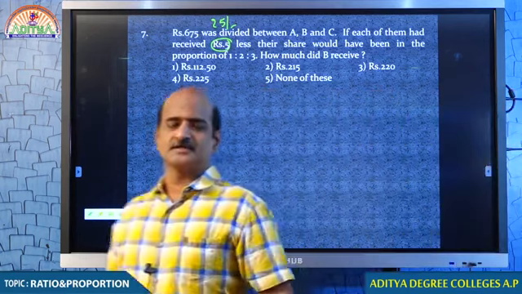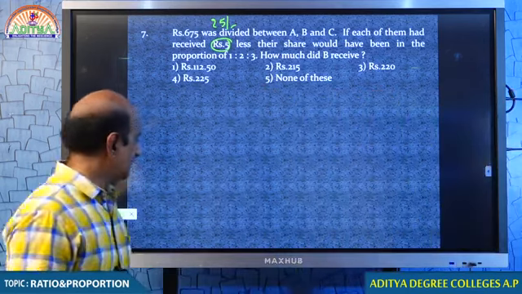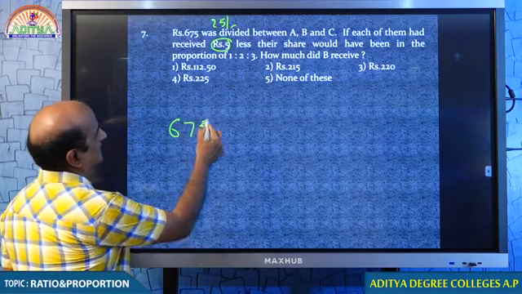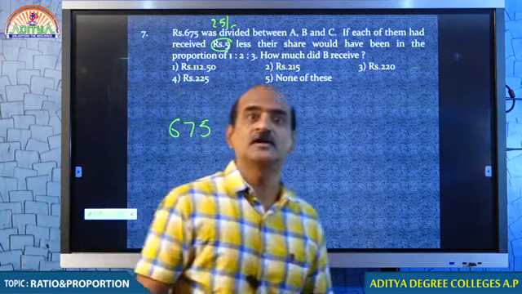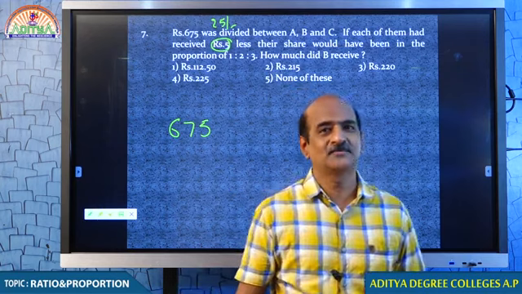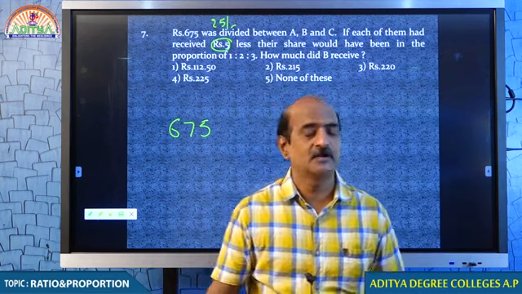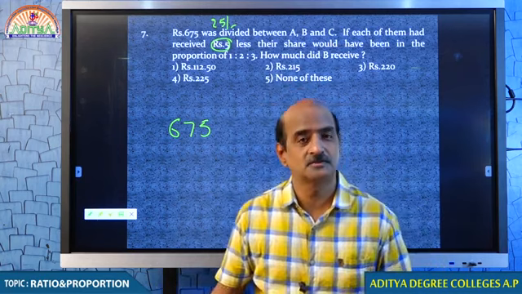I appreciate your response. So let us come to this question once again. 675 rupees is supposed to be divided between A and B. Yes, we can divide provided we are given a ratio. But we are not very clear in what ratio that should be divided.